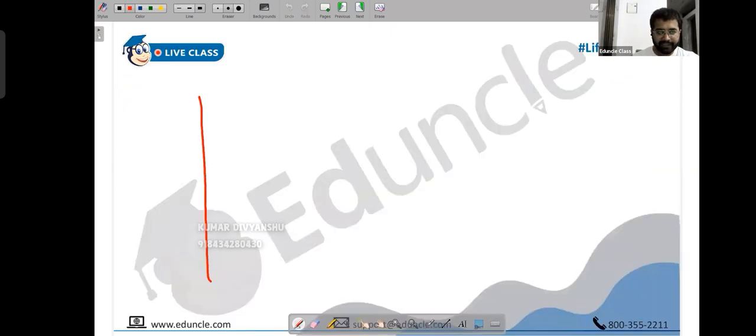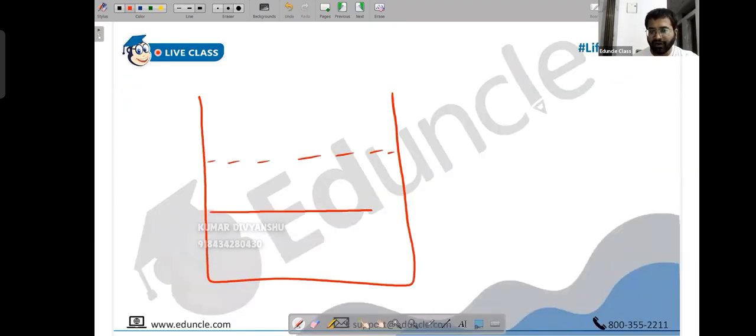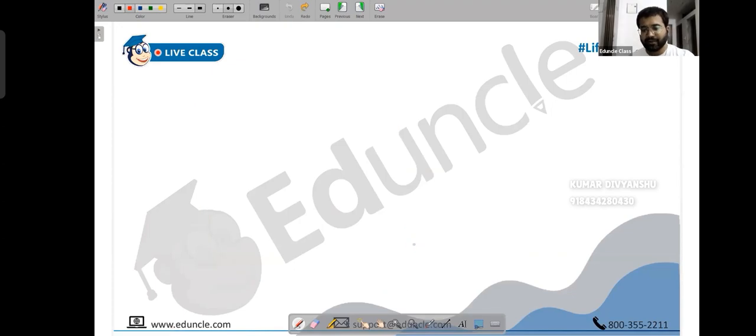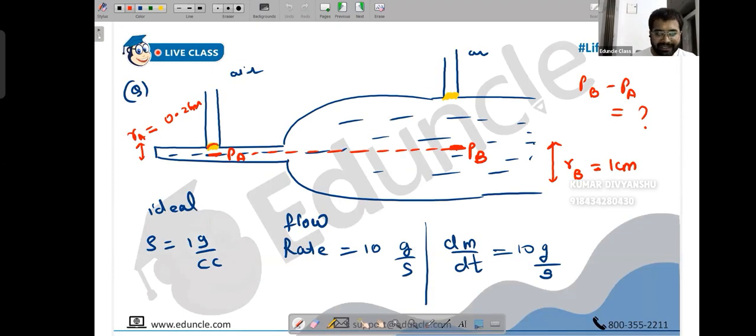Suppose I give you just one cylinder, then along any horizontal line, the pressure will be the same because you are in the same compartment. But if there are two different compartments, then the pressure will vary because there are different additional pressures. Here there is additional pressure of only this much, but here you have an additional pressure of this much. You remember how to calculate it: P naught plus h rho g.